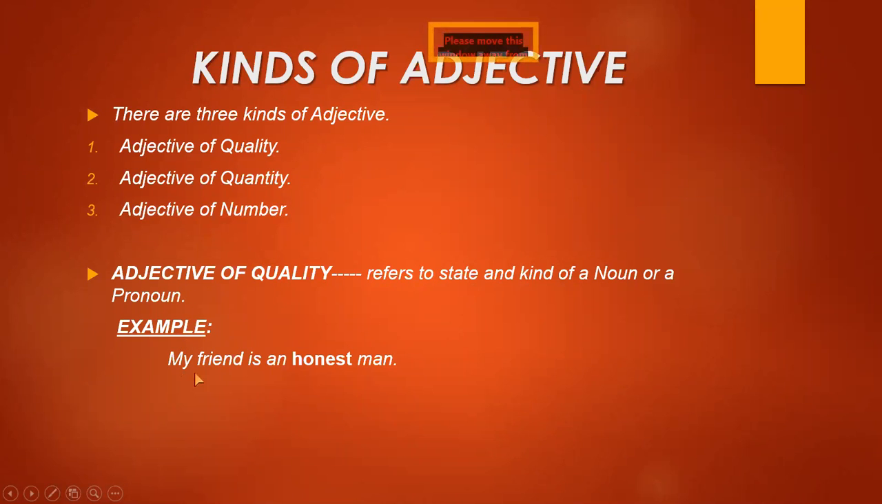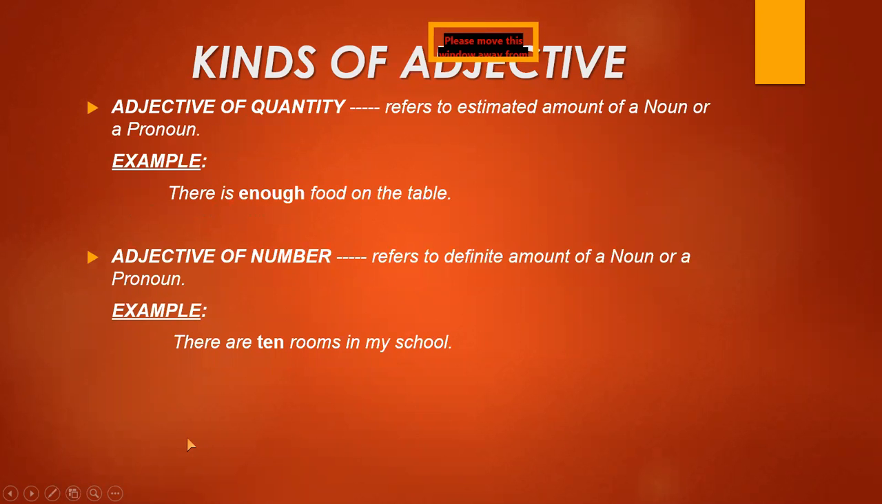Example is here: my friend is an honest man. You can see that honest is the word, the adjective, which describes the state of a man. Like, Ali is a very hard working student. So hard working is also telling us the quality of Ali. So it is an adjective of quality, hard working. The rose is beautiful. Now beautiful is telling us the quality or the state of the flower. Are you understanding me? I hope you are understanding me very clearly.